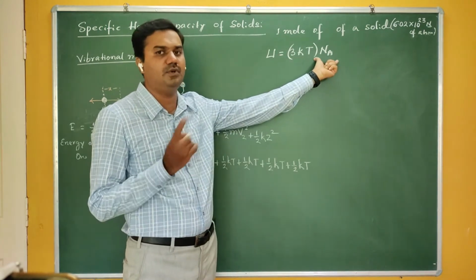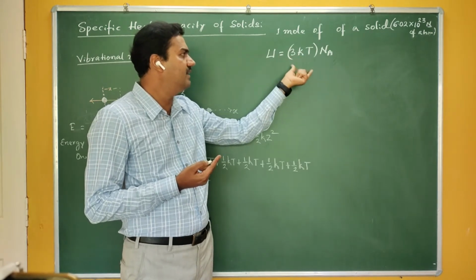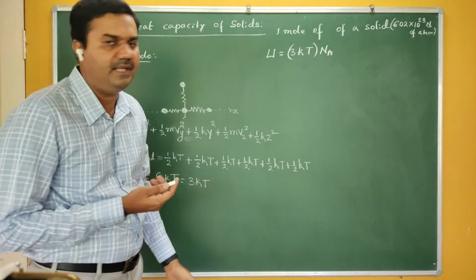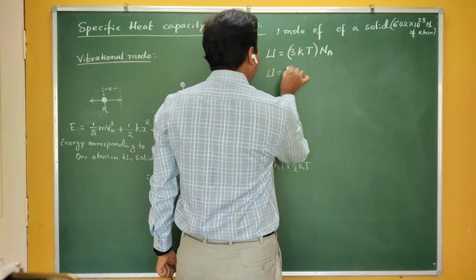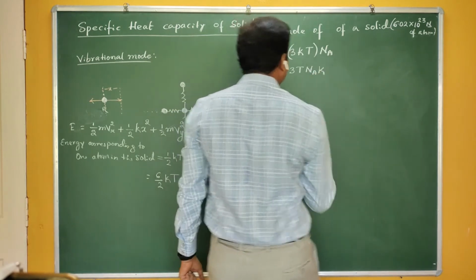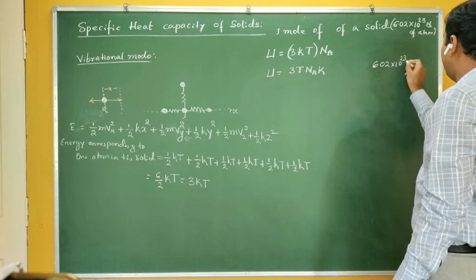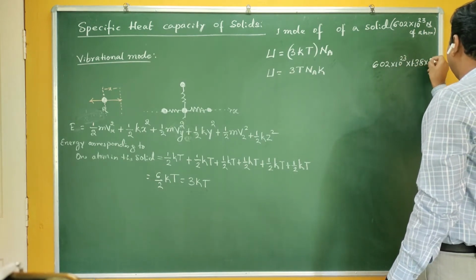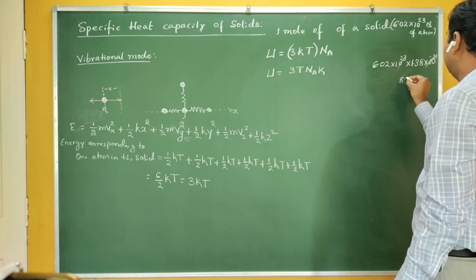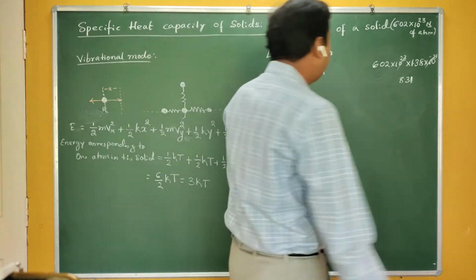If there are 100 atoms, then the total energy is given by this energy multiplied by 100. So this 3kT is the energy corresponding to one atom. Therefore, the energy corresponding to Avogadro number of particles is multiplied by N_A. This is 3T, so N_A multiplied by k: 6.02 × 10^23 multiplied by the Boltzmann constant, 1.38 × 10^-23. That gives something around 8.31. Is it correct? You are getting some 8.31.